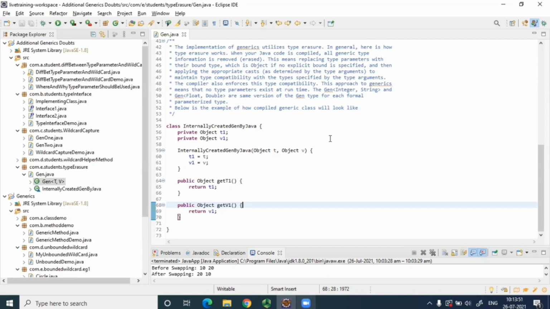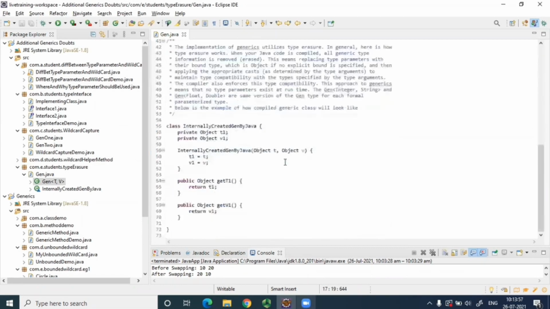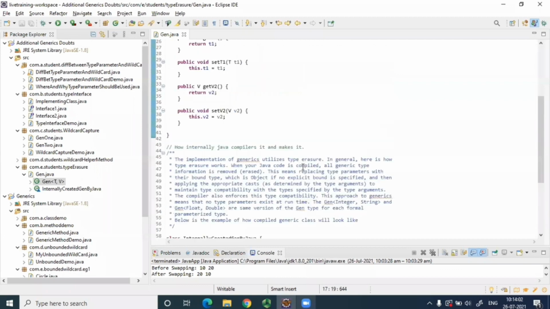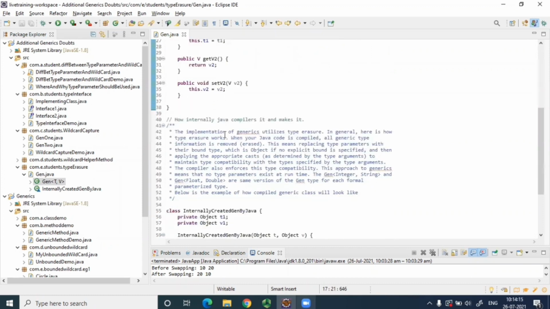Internally, basically, they are simply scrapping out the information of this type parameter and creating a class like this, and it is only possible to create a class like this when there is no bound. There is no extends or super keyword. So there is no bound. This can be anything. There is no bound on it. Upper bound, lower bound, no bound. Correct? And that is the concept of type erasure.